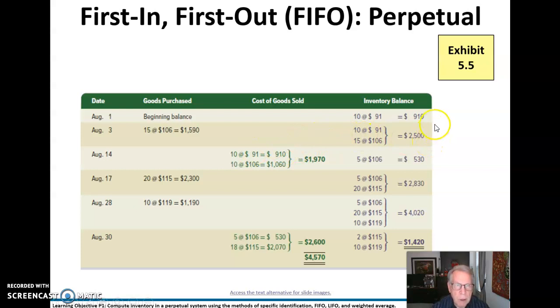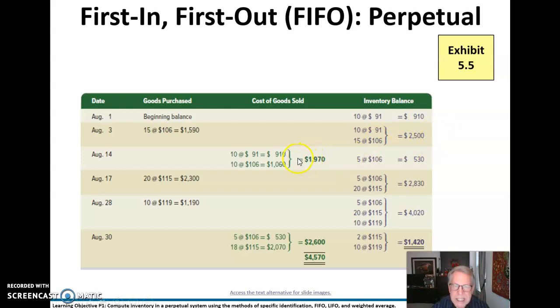For FIFO, we start out with beginning inventory, no magic there. We buy 15 units at 106, so we go to the next band. And in that band, we bring this row down to the first row of this next band, add our purchases, and now we're up to $2,500.